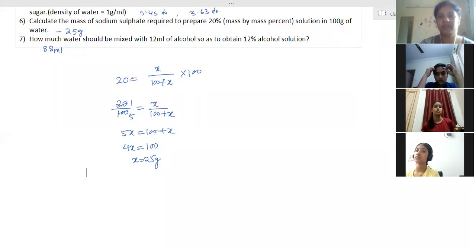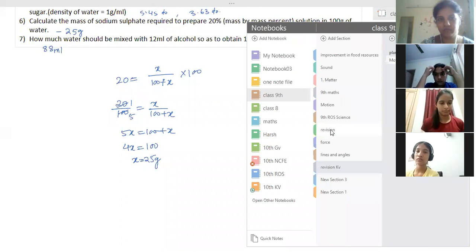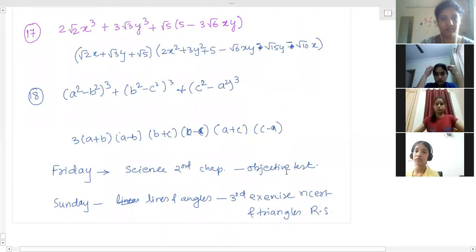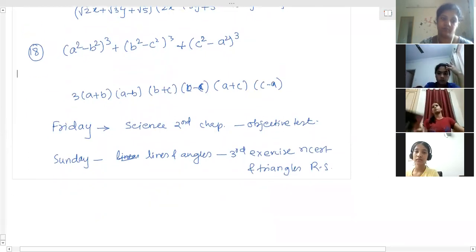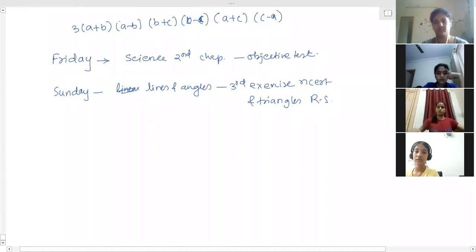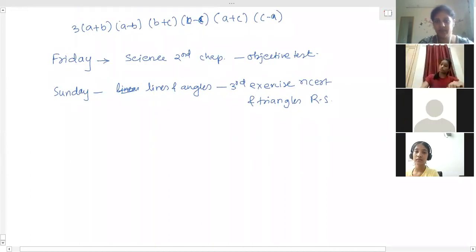Okay, so starting maths. Second chapter done. Any doubt in the second chapter? Math second chapter?